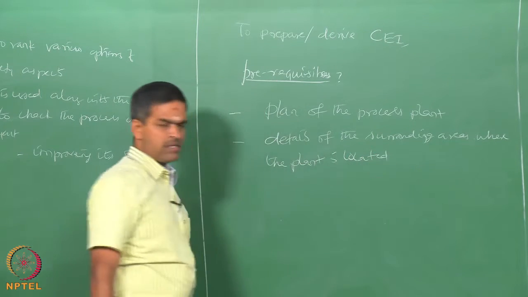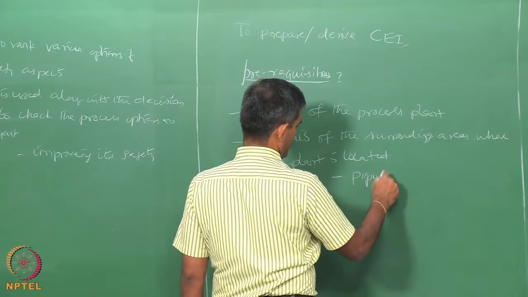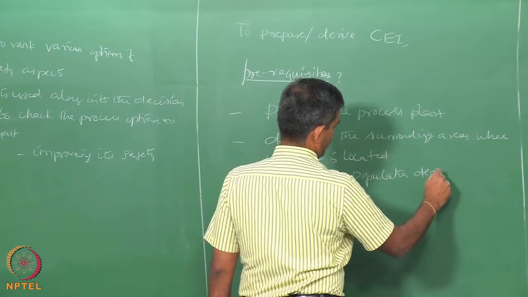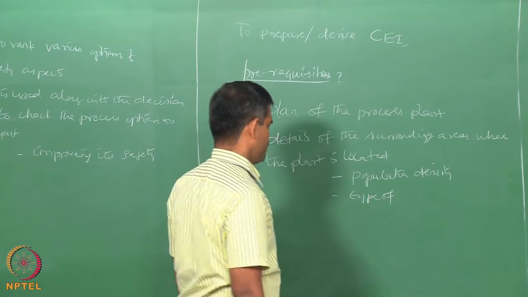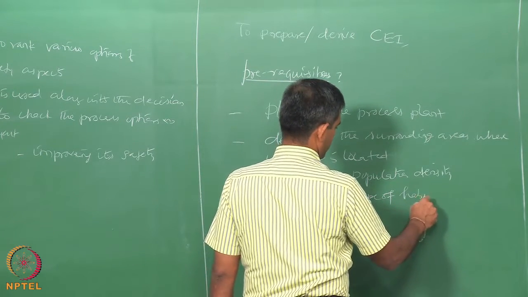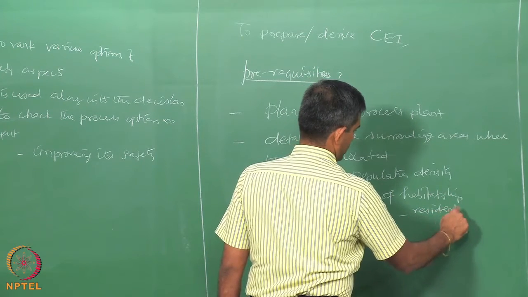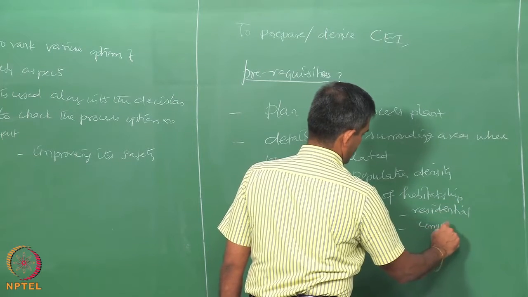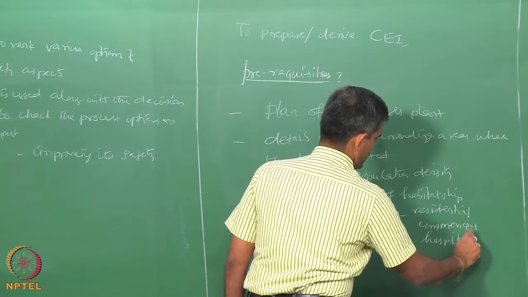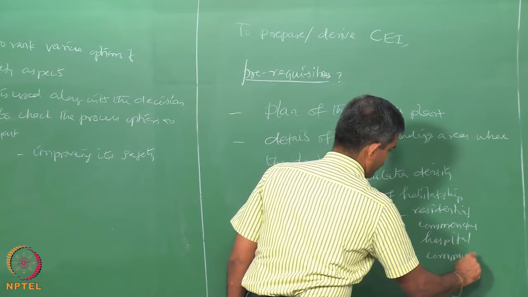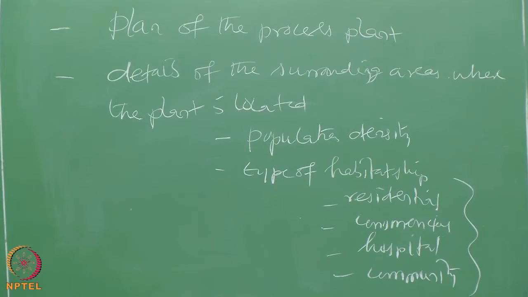The moment I say details, one should look for population density, type of habitation, that is, is it residential, is it commercial, does it have a hospital, does it have a community living like schools, etc. All should be looked at as additional data.